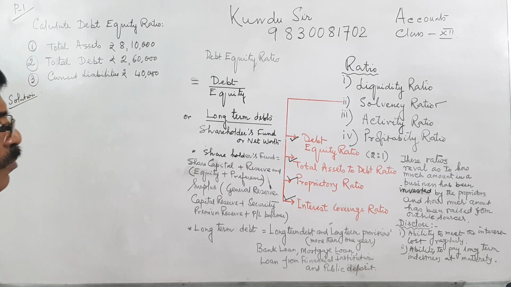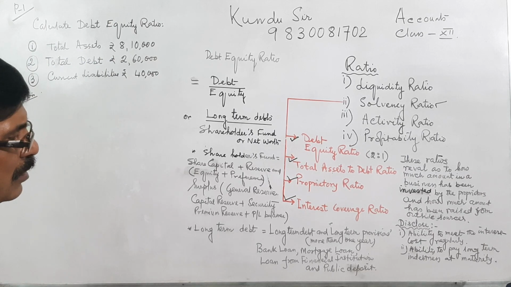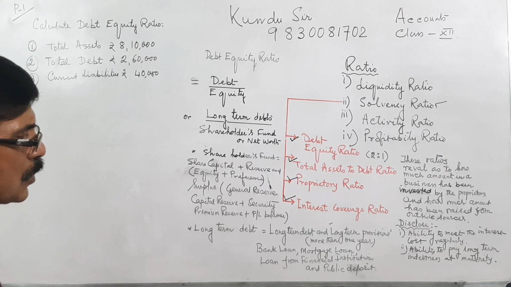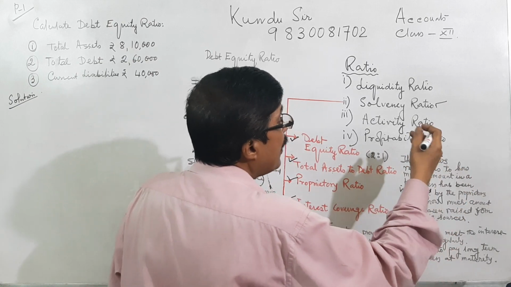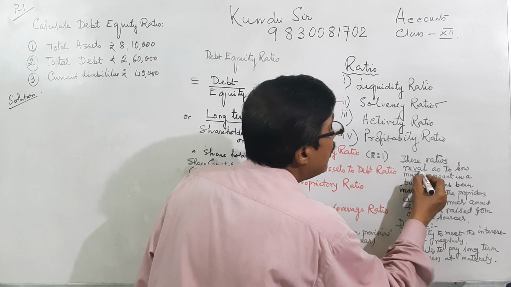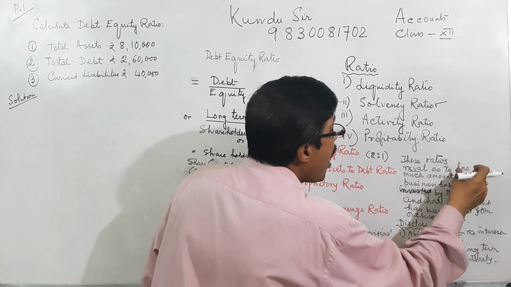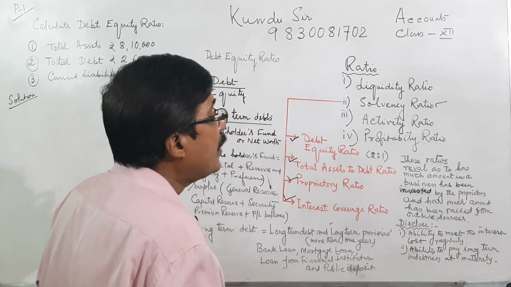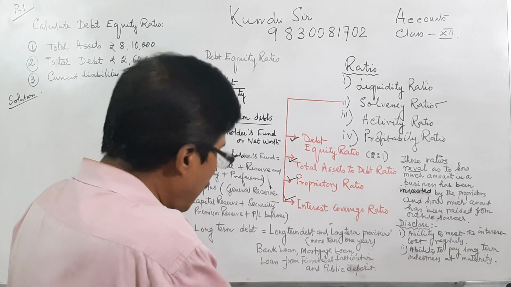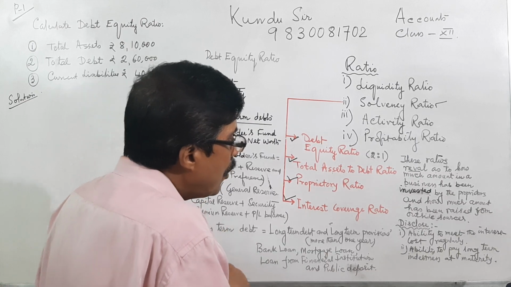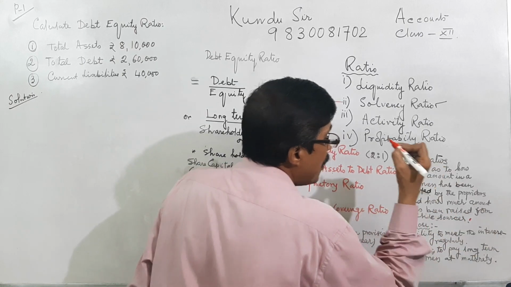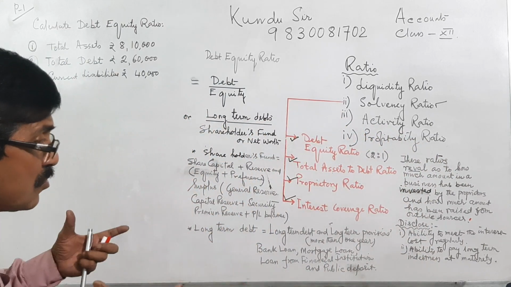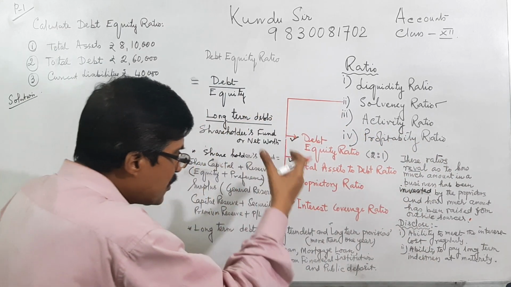How much by equity share or preference share or debenture or mortgage loan or bank loan, etc. That means this ratio reveals how much is invested by the owners and how much is borrowed or taken from outsiders as a source of fund. That is what is disclosed by this ratio.